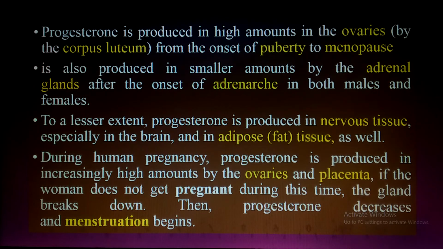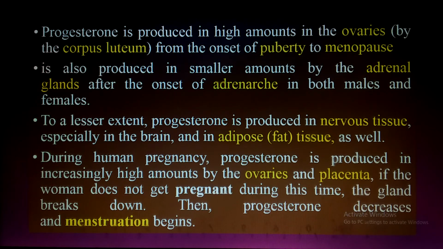Progesterone, as I have discussed, is produced in the ovaries by the corpus luteum, from the onset of puberty to the menopause. It is also produced in smaller amounts by the adrenal. Must keep it in your mind. It is not just produced in the ovaries from the corpus luteum. It is also produced by the adrenal gland after the onset of adrenarche in both male and female.